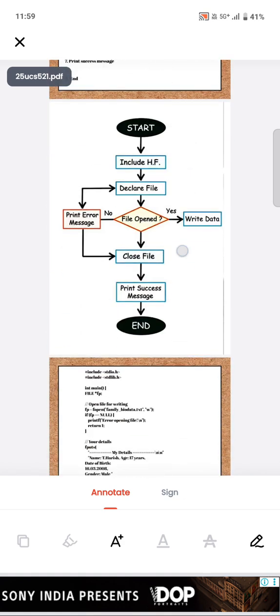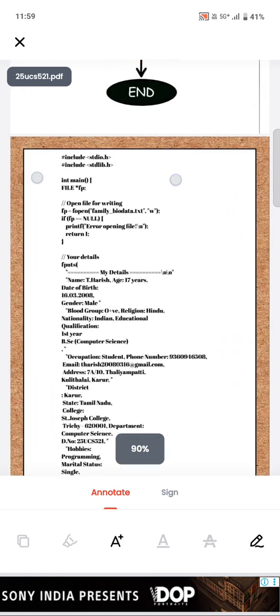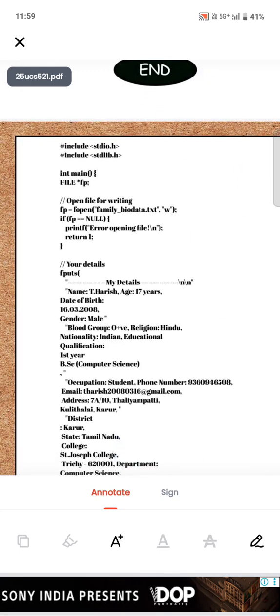You have to see the program first. As usual, you have to include stdio.h and next stdlib.h as well. These two declarations are the library header files. Then int main and FILE *fp. The purpose of fp here is to open a file for writing. You can see it in the program.